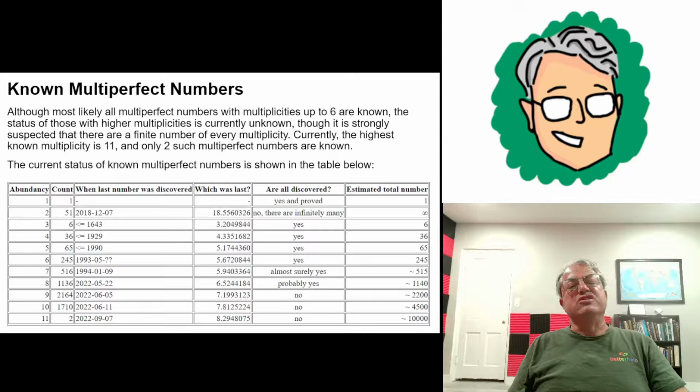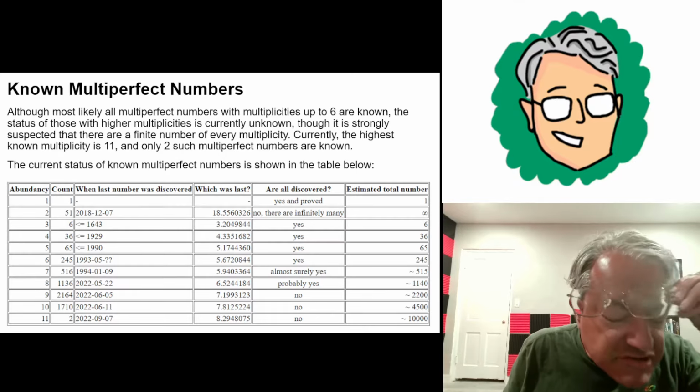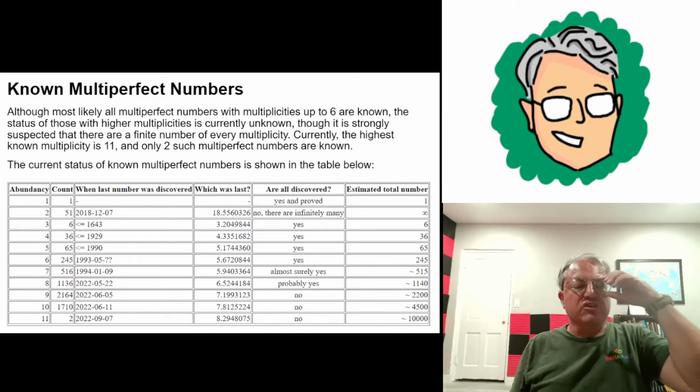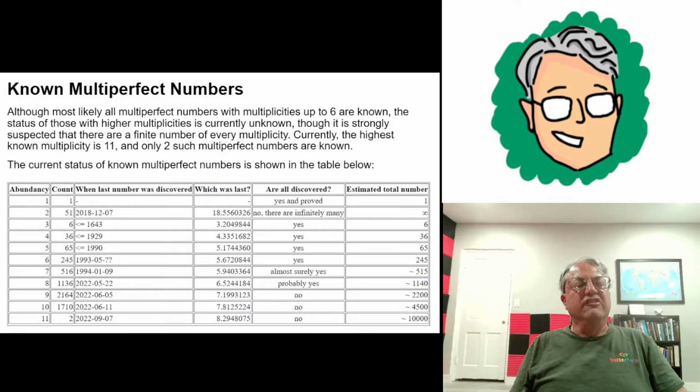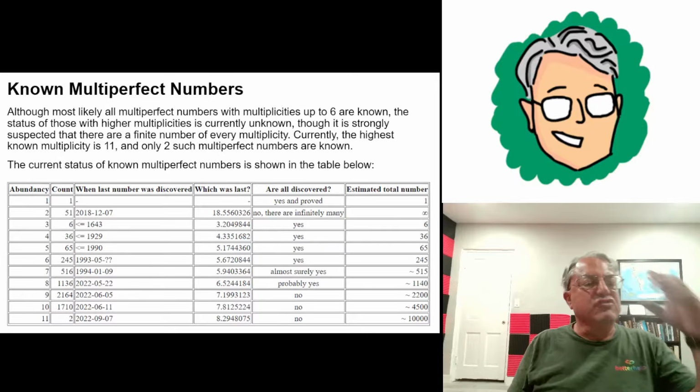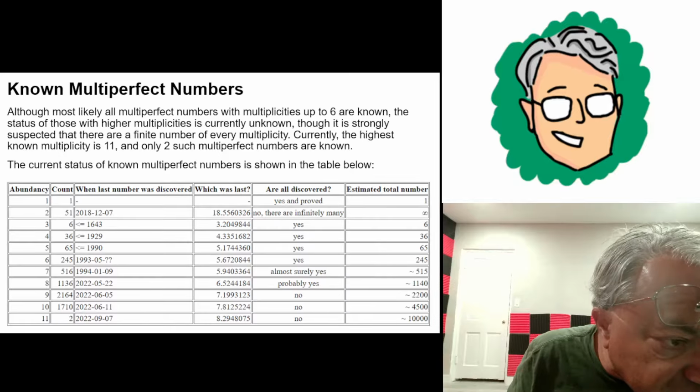The number grows. It's already known that there's at least 10,000. I think it's 10,000 multi-perfect numbers of multiplicity 11. And this turns out to be the highest known multiplicity. There's only two known. What's interesting is that there's only two known multi-perfect numbers of multiplicity 11, even though there's quite a few of lower multiplicity.